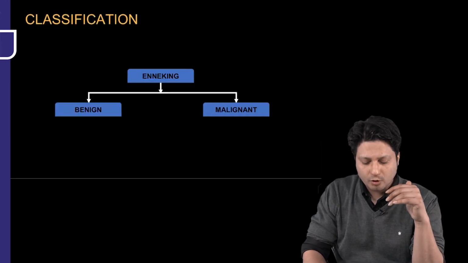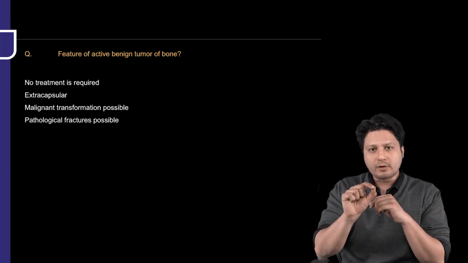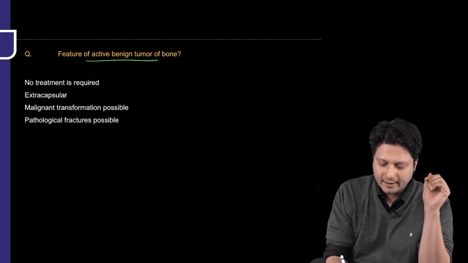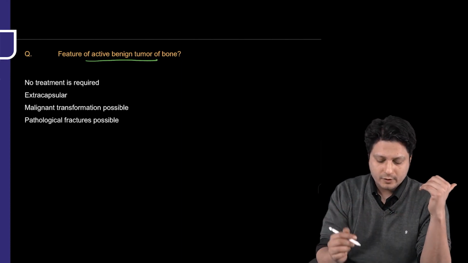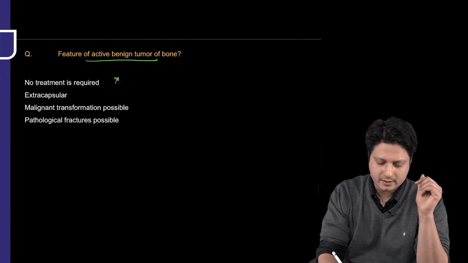And if you look at the first question, the sample question itself, so what was the language? Which of the following is a feature of an active kind of a benign tumor? So active benign tumor, which of the following is a feature? If you look at the first option, no treatment is required, it is a feature of latent. So this is not the answer.